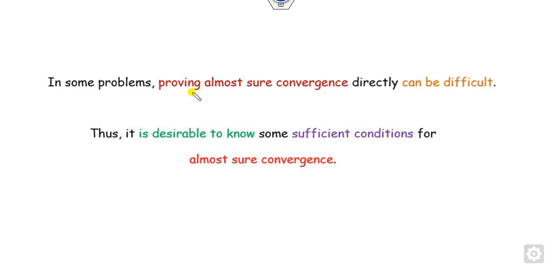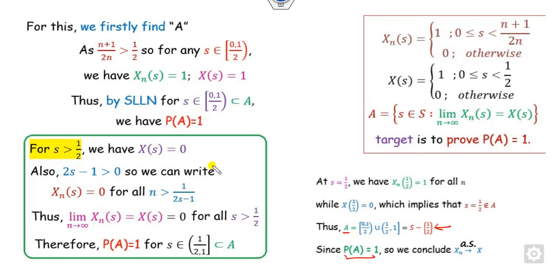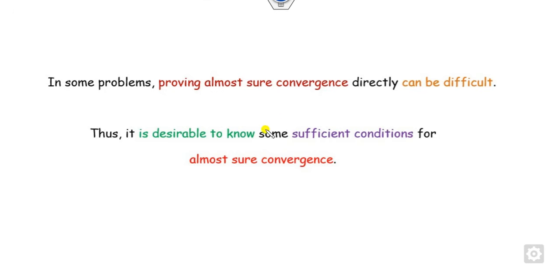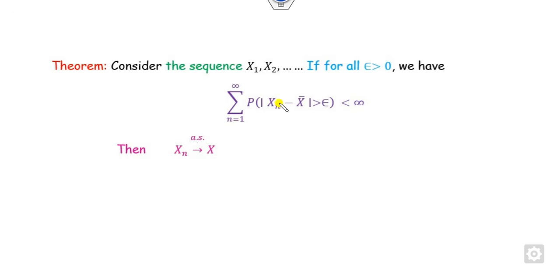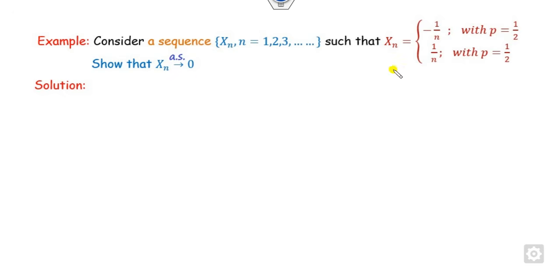However, the way we have discussed here is very tedious, or you can say very time consuming, in order to prove this by considering all those cases. So in order to avoid this, we will define some sufficient conditions for almost sure convergence. If you want to prove xn converges to x bar almost surely, we have to prove that the sum of probabilities of xn minus x bar greater than epsilon is finite. How can you prove that?